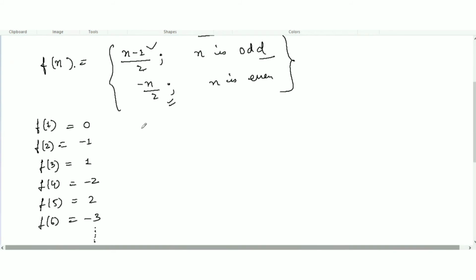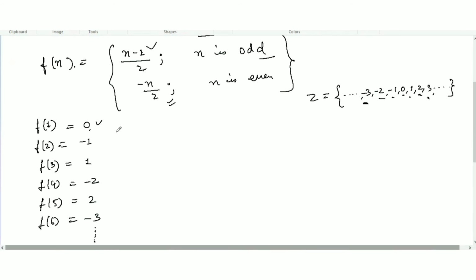So here you can notice we are covering all the integers. Let's write down the integers: minus 3, minus 2, minus 1, 0, 1, 2, 3. See here, 0, then minus 1, then plus 1, then minus 2, plus 2, minus 3, then plus 3. So you can notice that we are covering all the integers here.